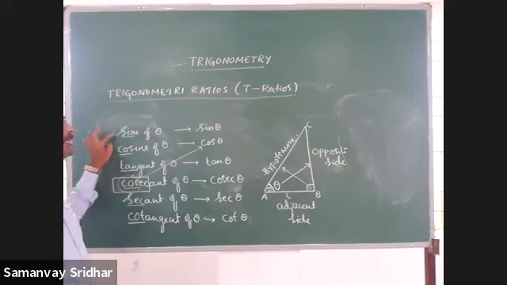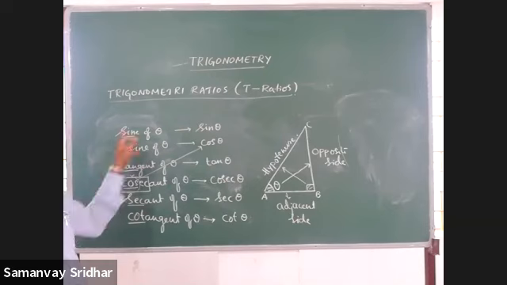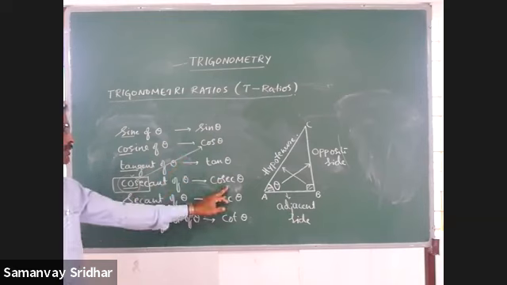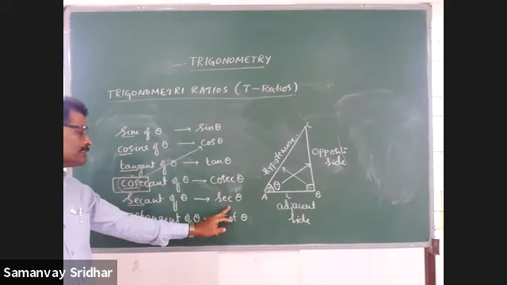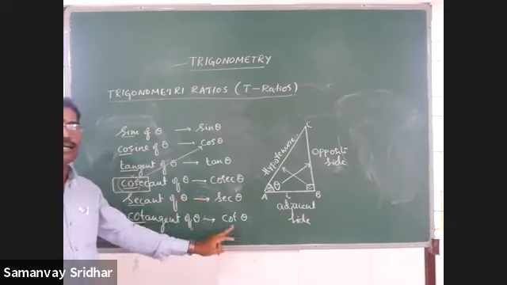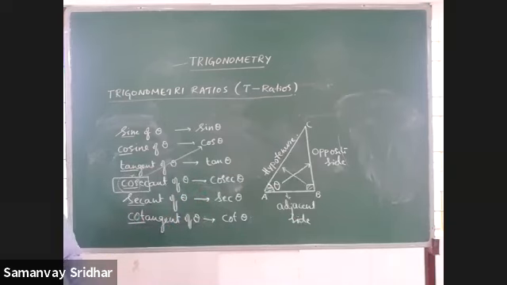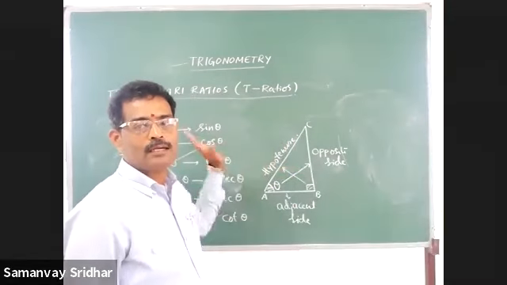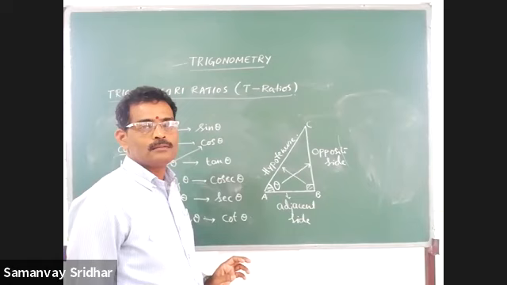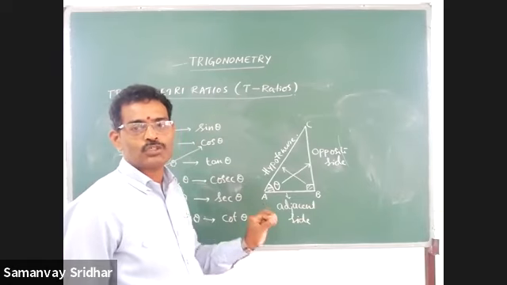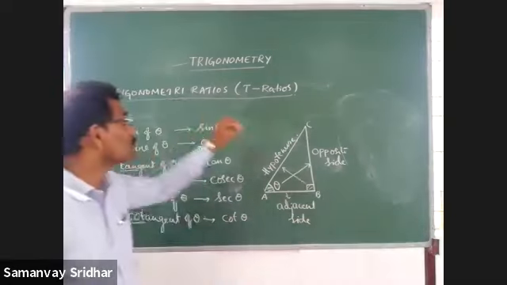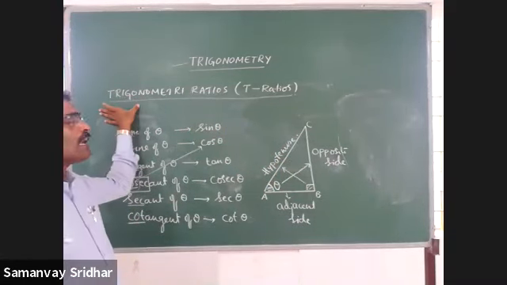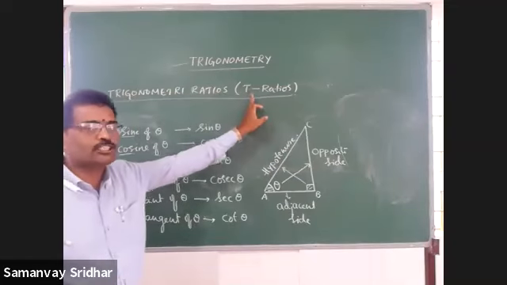So sine of theta is sin theta, cosine of theta is cos theta, tangent of theta is tan theta, cosecant of theta is cosec theta, secant of theta is sec theta, cotangent of theta is what? Cot theta. I told you clearly, after naming the sides of the right angle triangle with respect to the marked acute angle, maximum 6 ratios are possible. Those 6 ratios must be considered with respect to trigonometry now. So that is why we say that there are 6 trigonometric ratios.